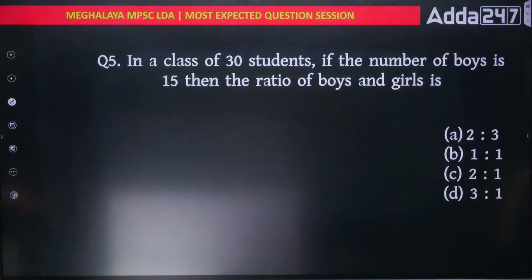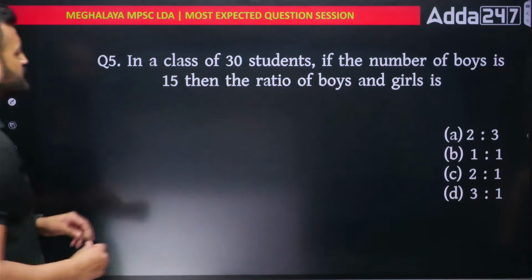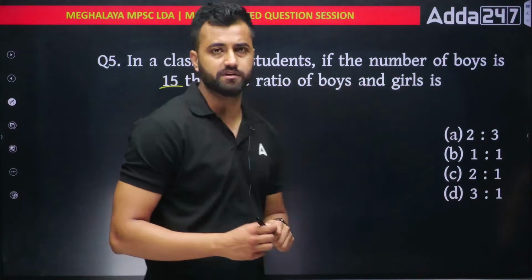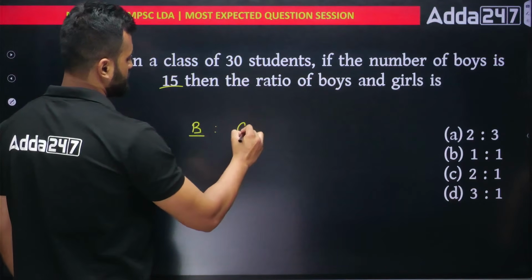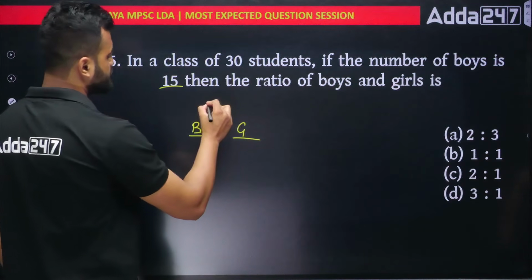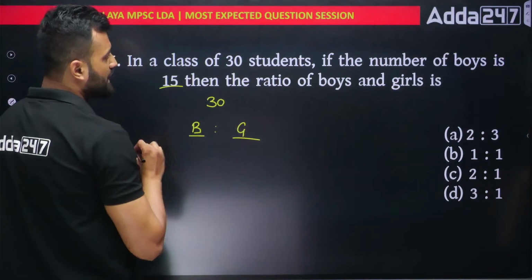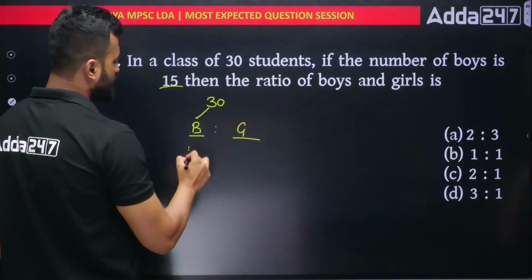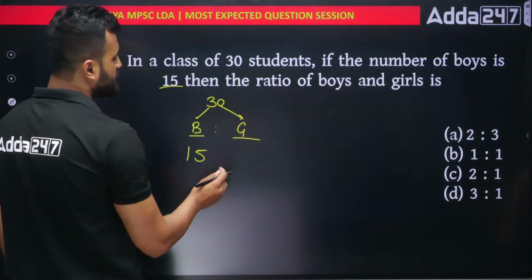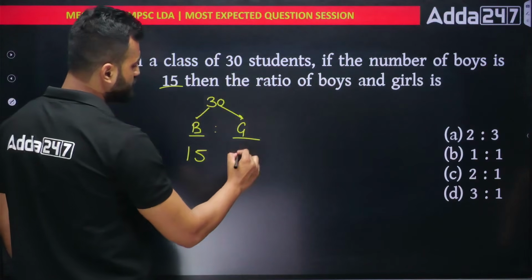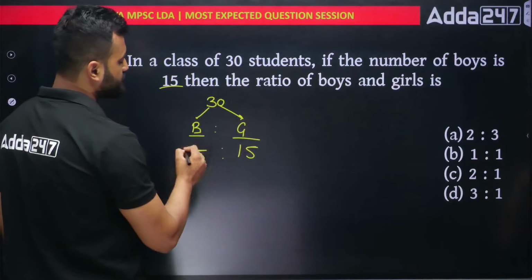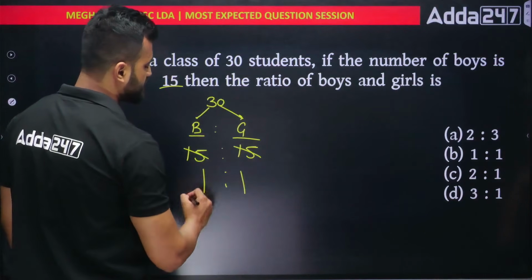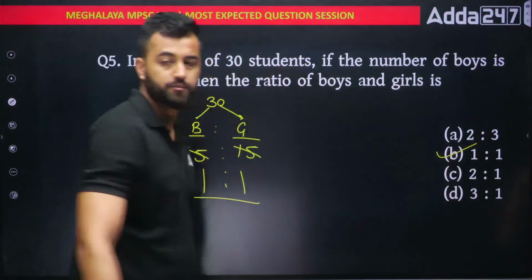Next, number 5. In a class of 30 students, if the number of boys is 15, then the ratio of boys and girls. We want to find the ratio of boys and girls. How many students are there? There are 30 students in the class. Among them, there are 15 boys. So how many girls will be there? In 30, if 15 are boys, so 15 would be girls because total is 30. So in order to get a ratio, just cancel this. 15 ones are 15, 15 ones are 15, 1 to 1 is the right answer. Option number B.